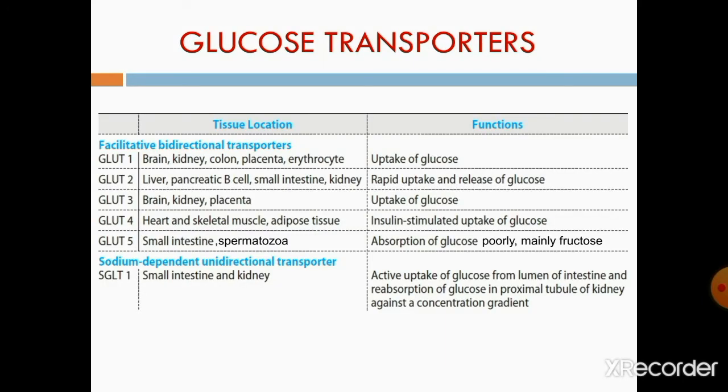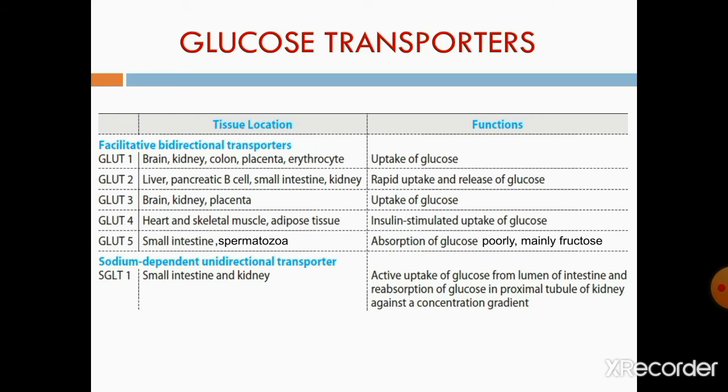The glucose transporters are named from 1 to 7. GLUT1 is found in brain, kidney, colon, plasma, erythrocytes, etc. It helps in the uptake of glucose. GLUT2 is seen in liver, pancreatic B cells, small intestine, and kidney, and helps in rapid uptake and release of glucose.